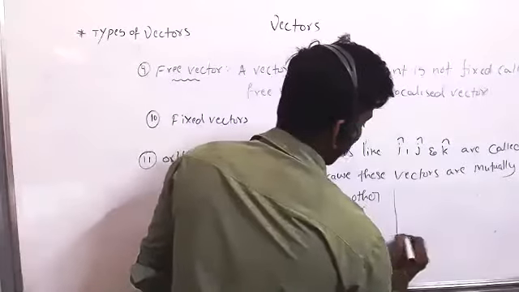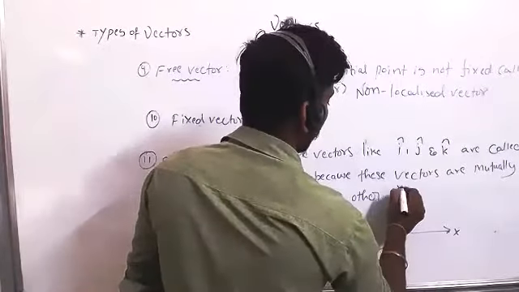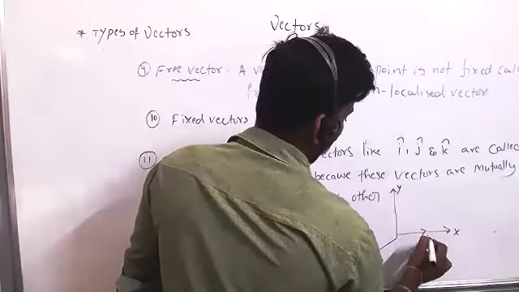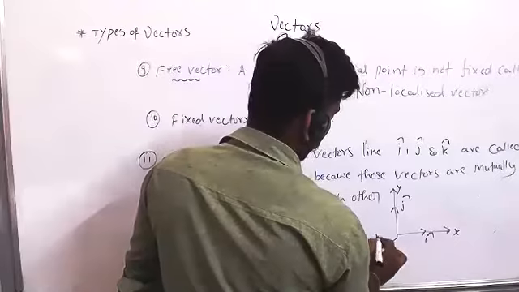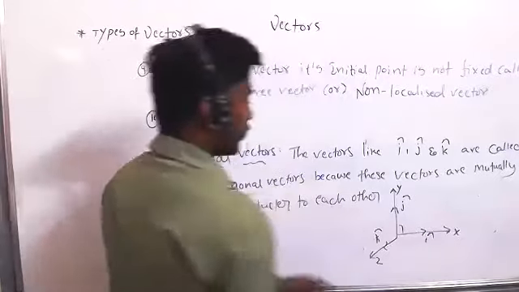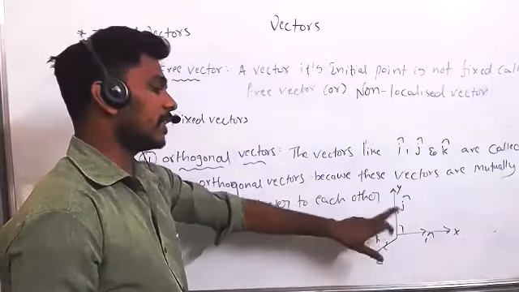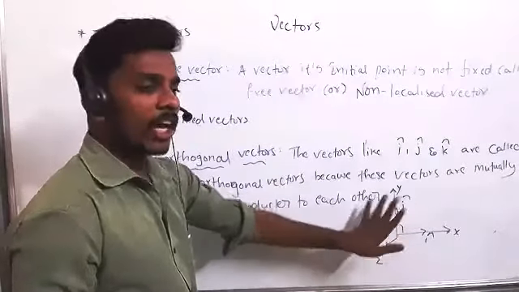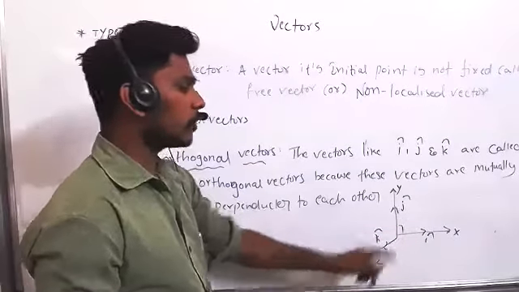That means x, y, z: x direction i cap, y direction j cap, z direction k cap. These three vectors are collectively called orthogonal vectors because they are mutually perpendicular to each other.